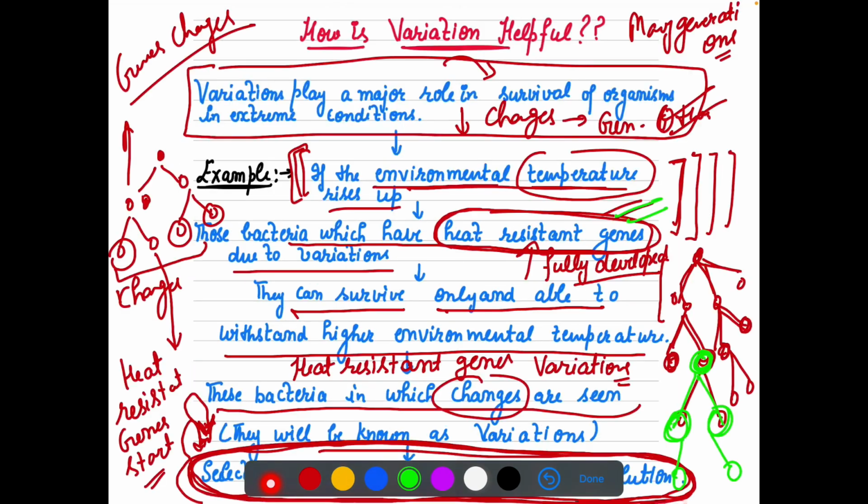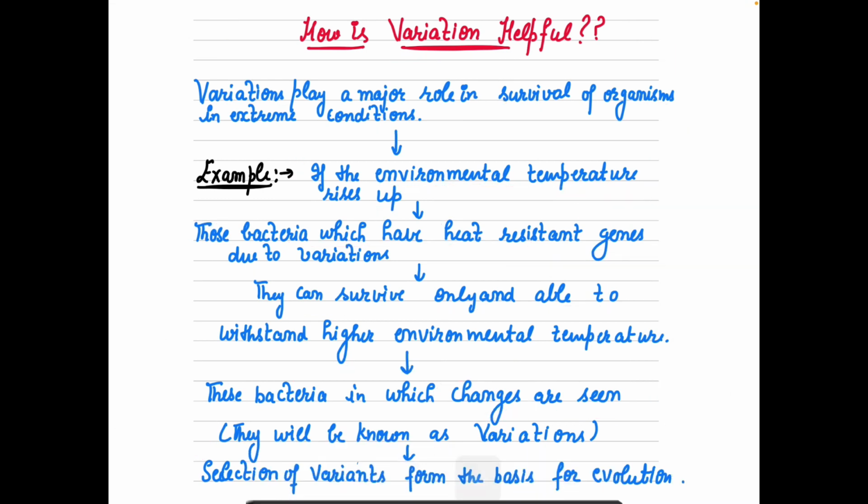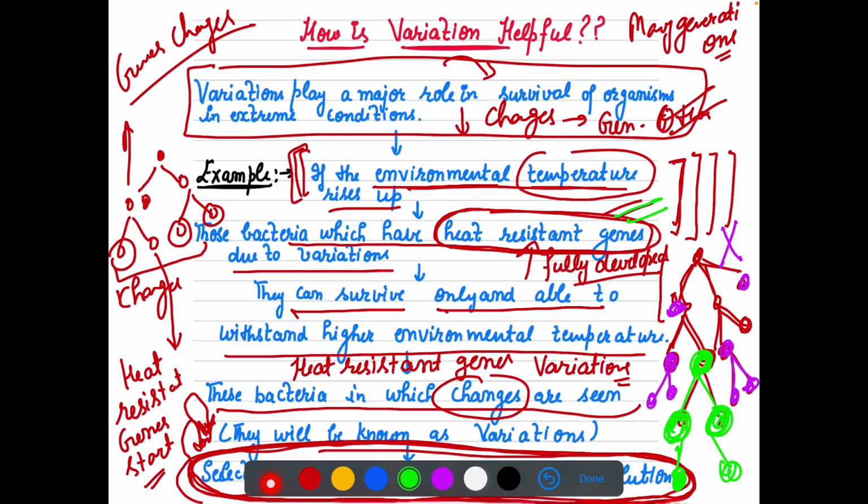But these purple colored bacteria, they were without heat resistant genes. Will they survive in high temperature? No. Purple bacteria, they will not be able to survive. Only those which are having heat resistant genes, they will survive. और जब यही सिर्फ पूरी एरिया में बचेंगे तो नेचर इन्हीं को सेलेक्ट करेगी कि मतलब आगे यही जाएंगे, बाकी तो सारे डाइड हो गए, राइट?